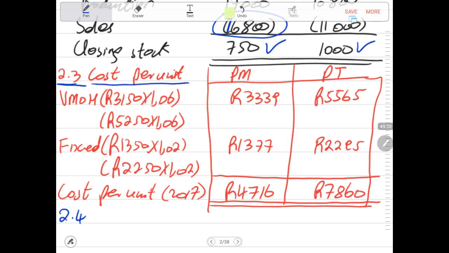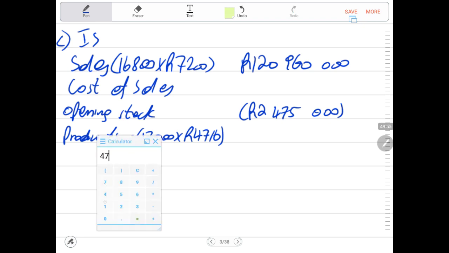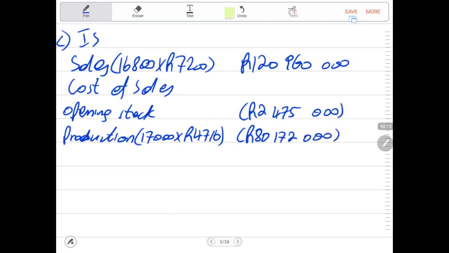We are in 2017 now, and the cost was increased, giving 4,716. Then we say 4,716 times 17,000 units that were produced. It gives us a total of 80,172,000. That will be the cost of production.